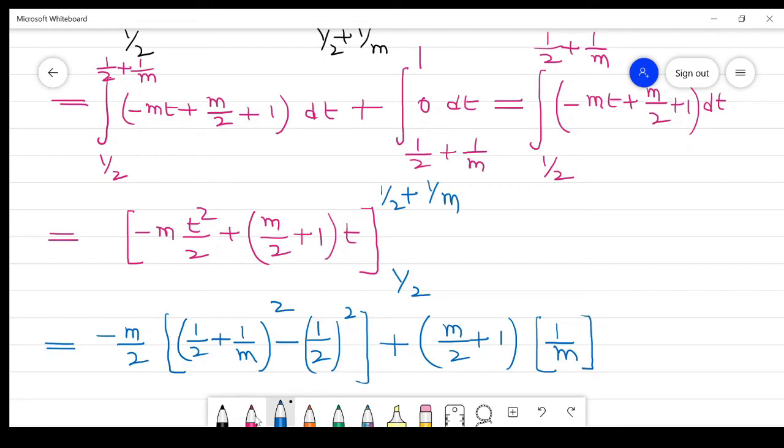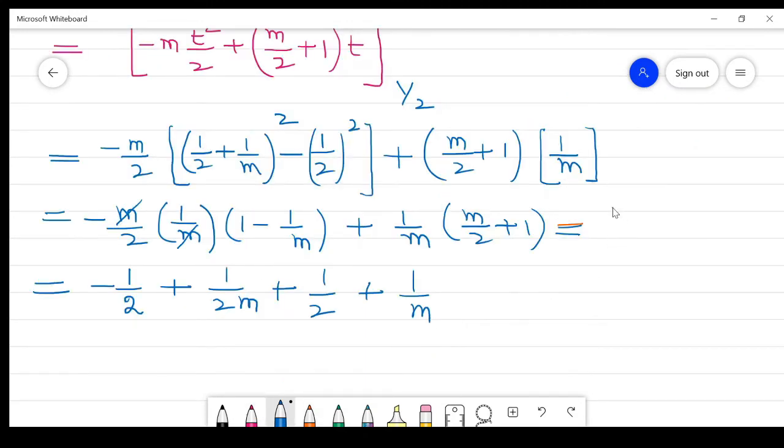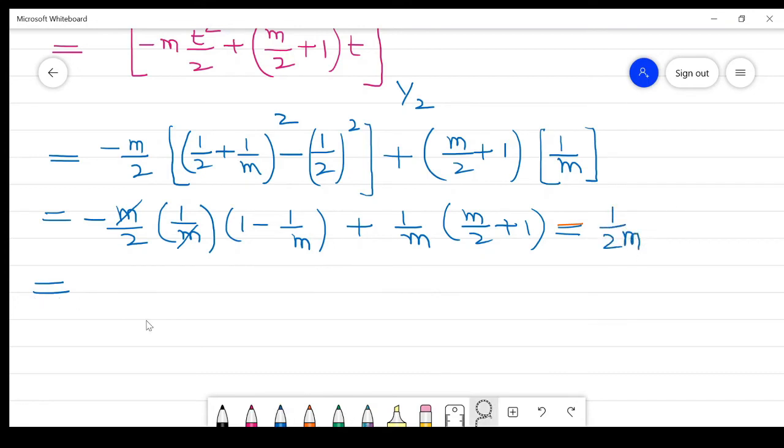So just simplify, we get these values, which is equal to 1/(2m), right? Similarly, the integral from 1/2 to 1 of the absolute value of fm(t) dt is equal to 1/(2m).